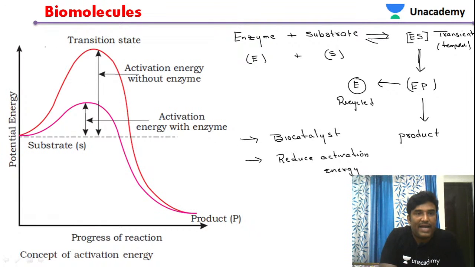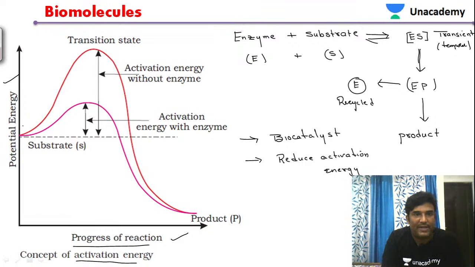Now let us see this diagram clearly, students. This is the diagram showing the concept of activation energy. The x-axis shows how the reaction has progressed. On the y-axis we have energy, that is potential energy.